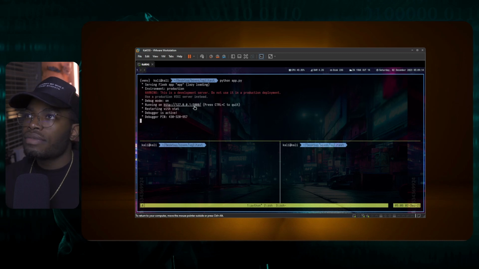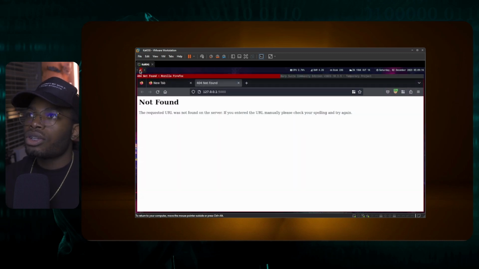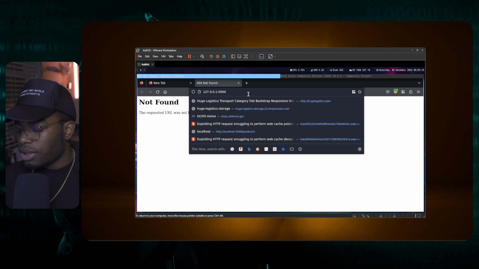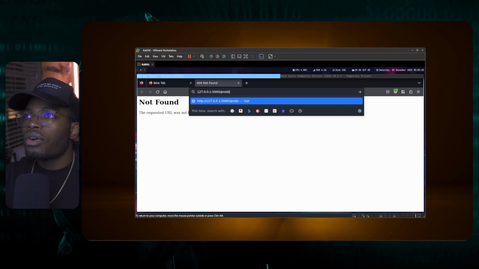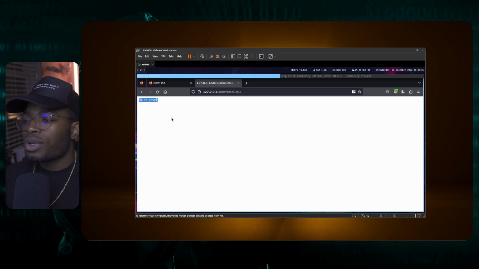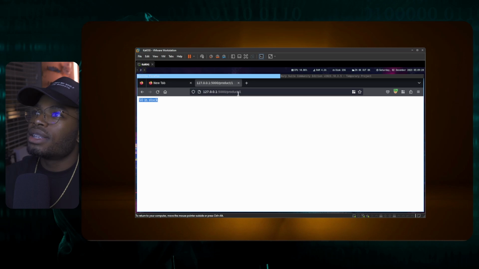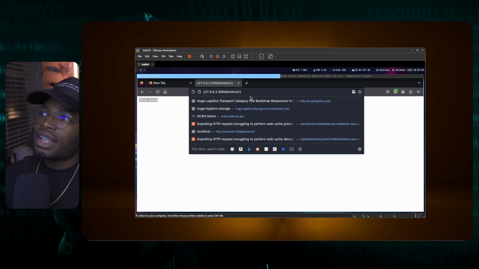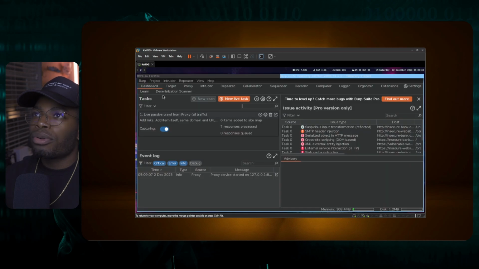app.py. So it's serving it on localhost. If I actually click that and go to Mozilla, it's not going to find it because we are on the wrong endpoint. If we go to product and enter a 1, we get 50 in stock. This is just the functionality I went with. It doesn't have to necessarily be this. But as you can see, this is the endpoint, and it is asking for a parameter.